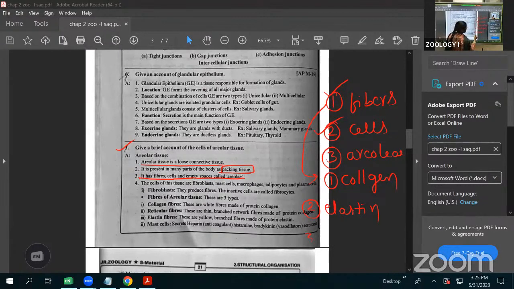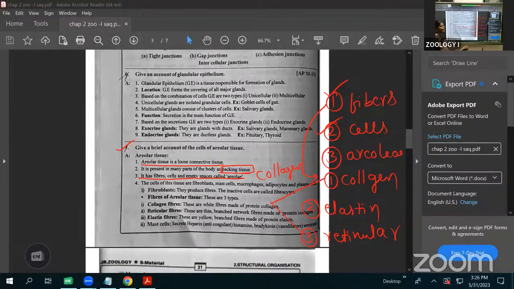Third is the reticular fibers. The reticular fibers and the collagen fibers, both of them are made up of the collagen protein. That's why they are white in color.